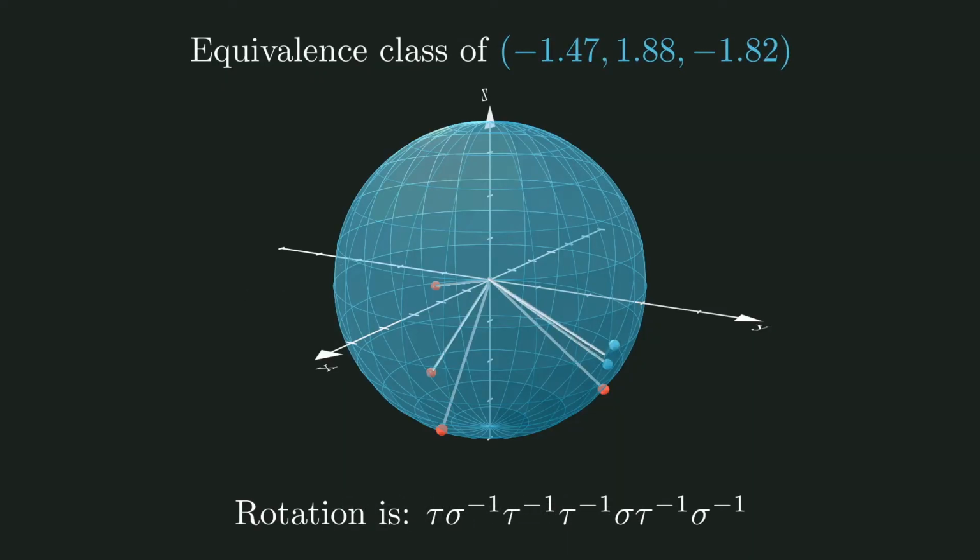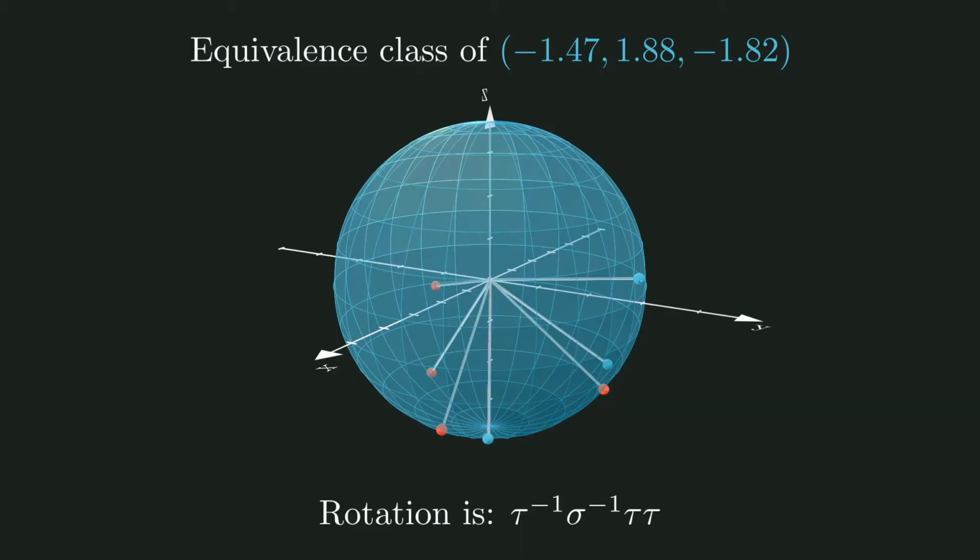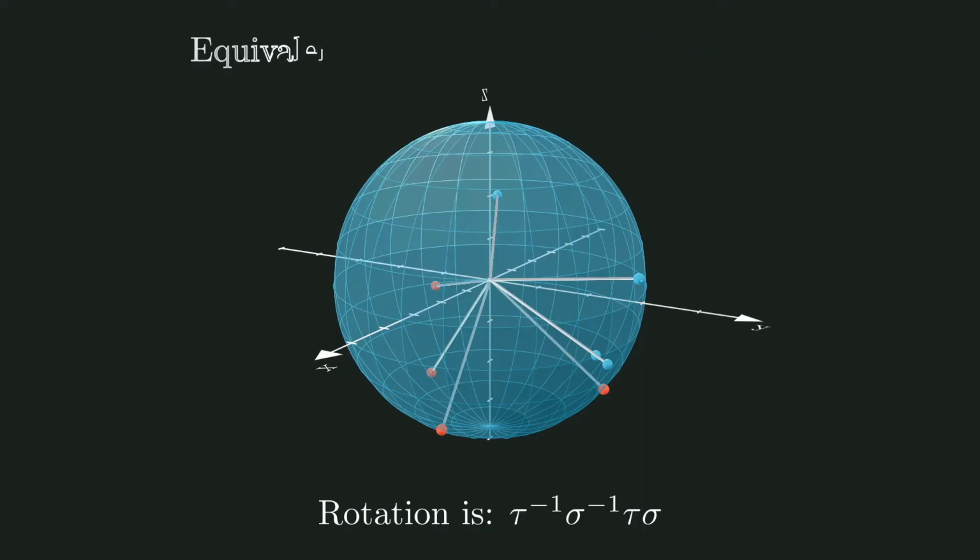This is because to get the equivalence class of any particular point, we would need to apply all rotations from the group G sigma tau to it. Hopefully these finite examples do illustrate how that would be done. The lines from the origin to the points are there to make it easier to see how the points are rotating.